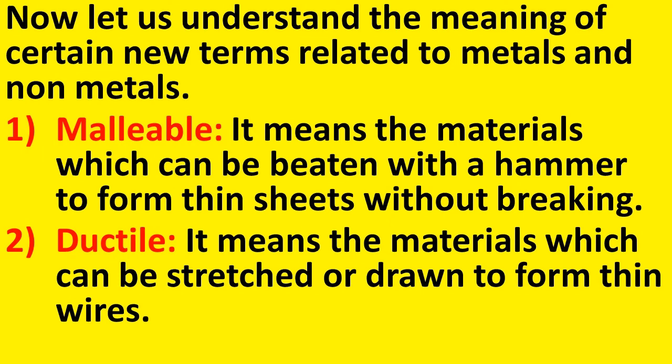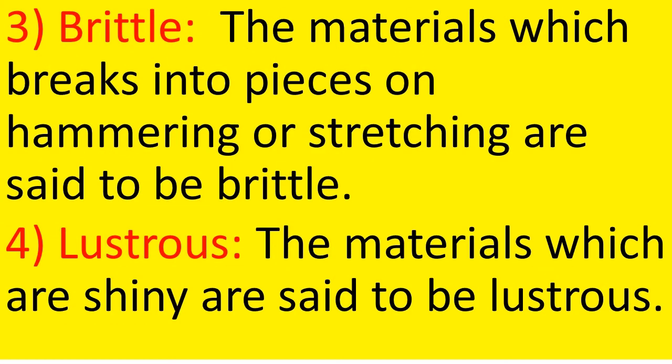Second one, ductile. Ductile means the materials which can be stretched or drawn to form thin wires. So, the materials which can be drawn into thin wires are known as ductile, and this property is known as ductility.